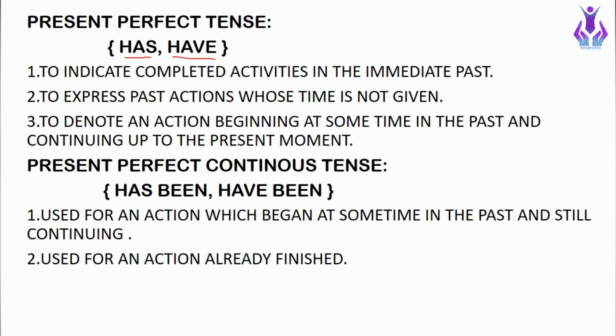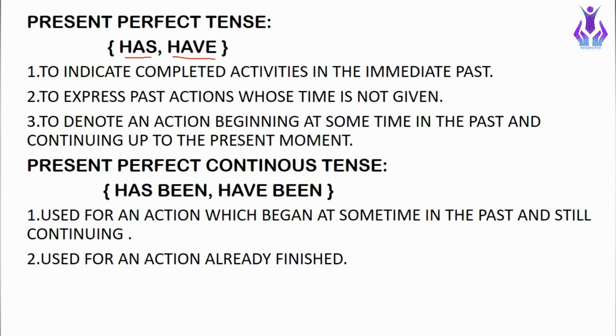The next one is to express a past action whose time is not given. To tell a certain past action or activities whose time is not mentioned in the sentence, we write those sentences in present perfect tense. For example, have you read David Copperfield? Or Mr. Harry has been to Japan. So these kinds of sentences come under present perfect tense.